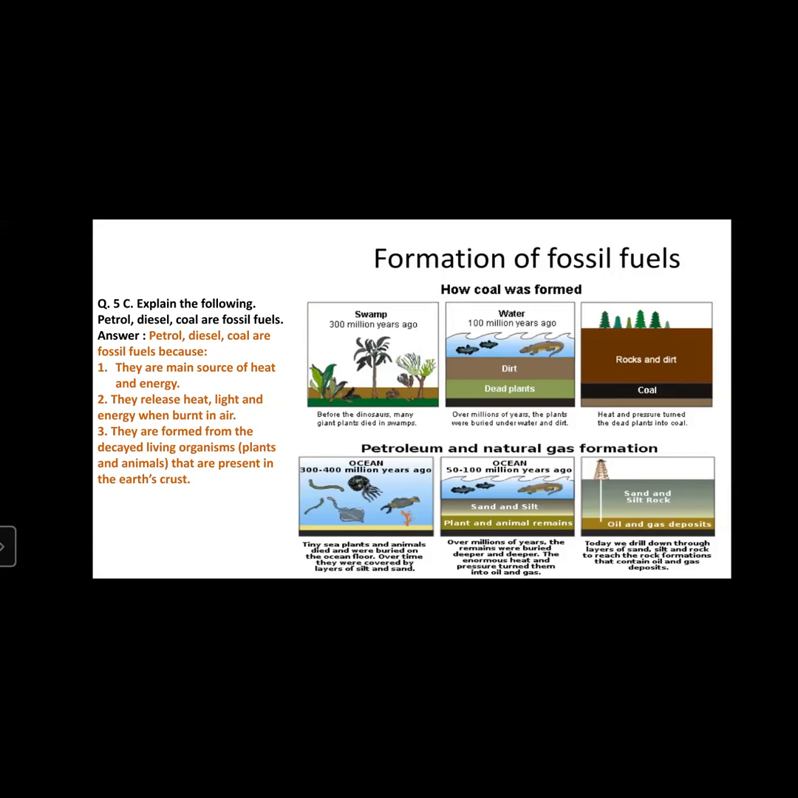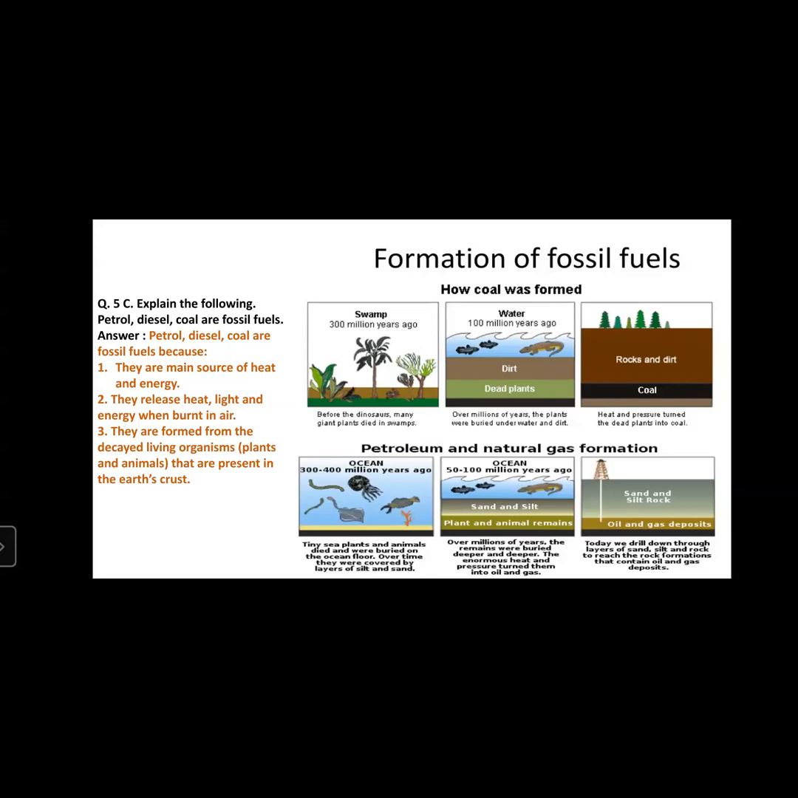Now, what happened after? 50 to 100 million years ago, over millions of years, the remains were buried deeper and deeper. The enormous heat and pressure turned them into oil and gas. These buried animals and plants were exposed to the heat of the earth crust and the pressure on them due to sand and the weight of the earth crust. These convert them into oil and gas. The sand and rock silt, where these animals and plants were buried inside the earth crust, got converted into oil and gas.